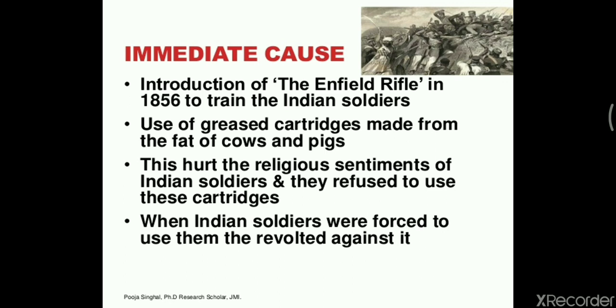Why? Because it was told that in this rifle they had to bite off the cartridge with the mouth, and then load that cartridge in the gun. In this way, direct contact was made between their body and that particular cartridge. Therefore, it was refused by the Indian soldiers, and they revolted, especially Mangal Pandey revolted against it. And the first war of independence, or the revolt of 1857, was initiated.